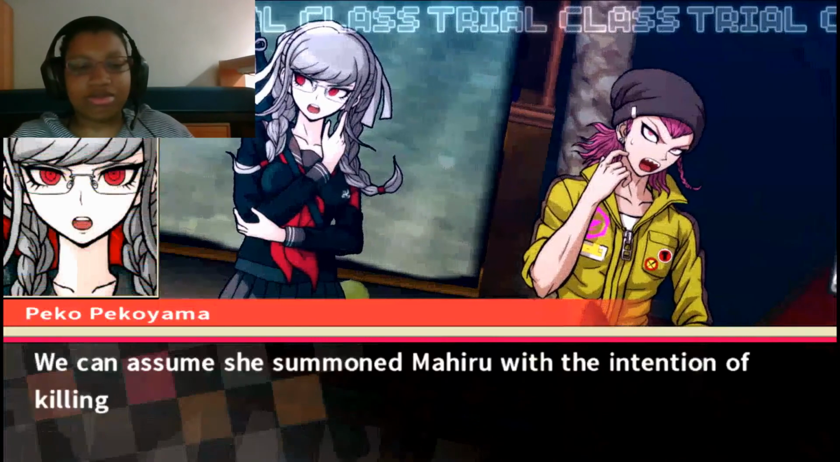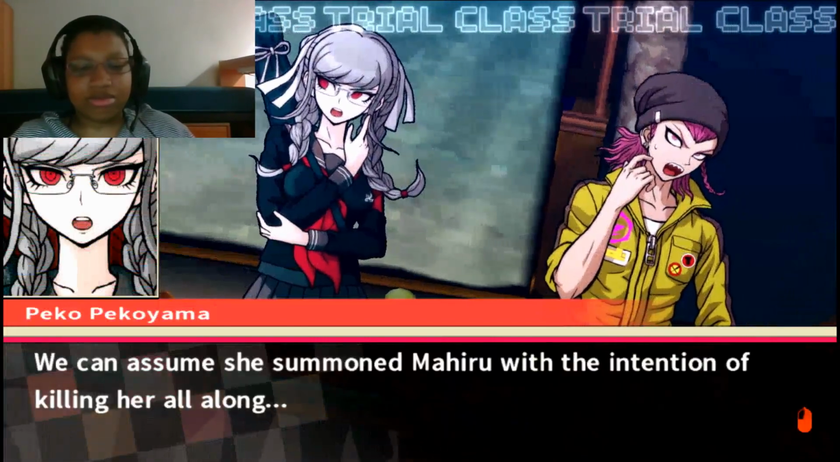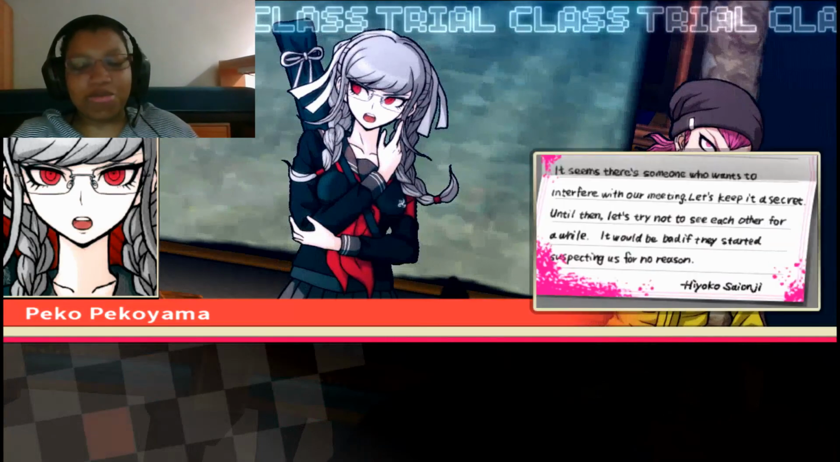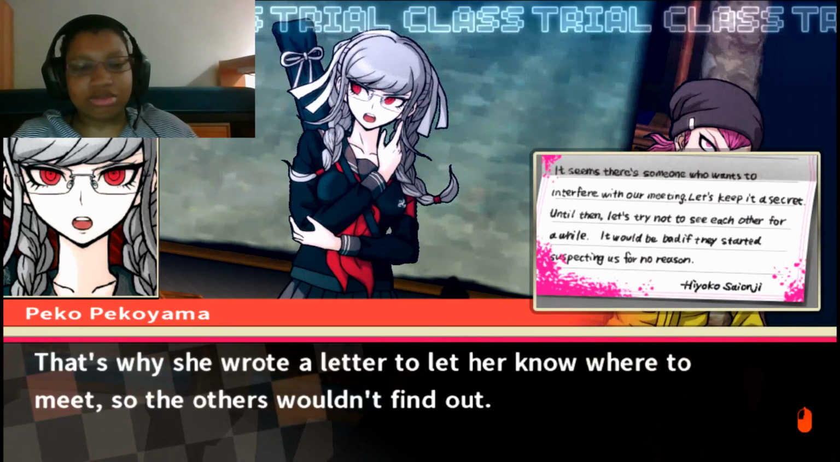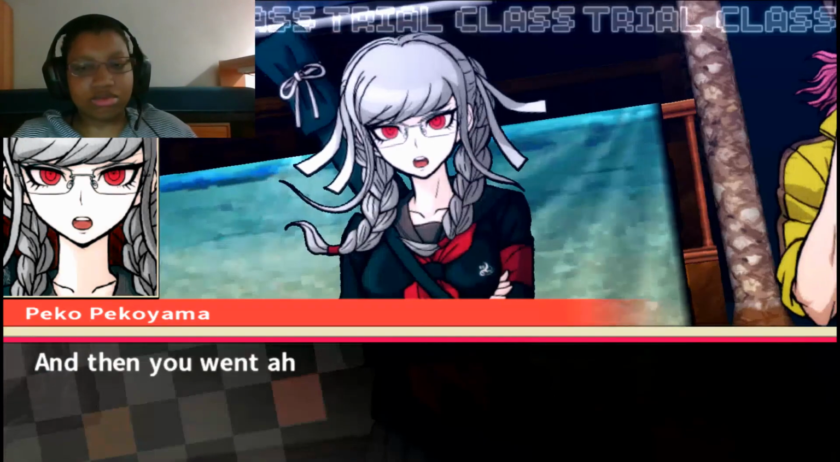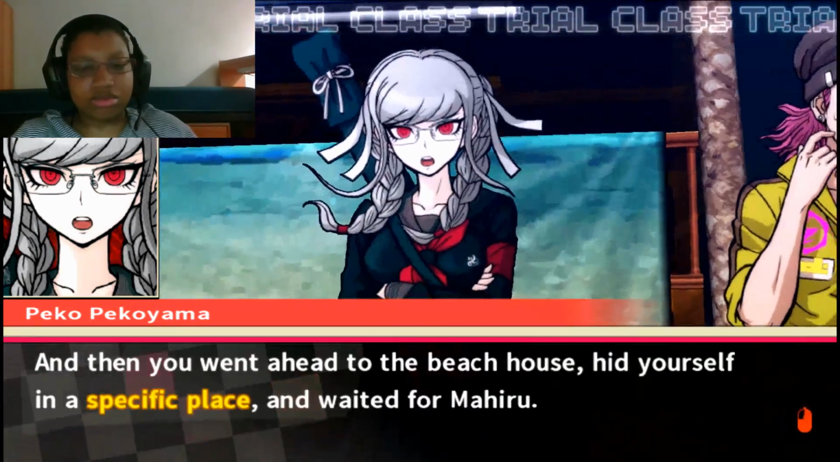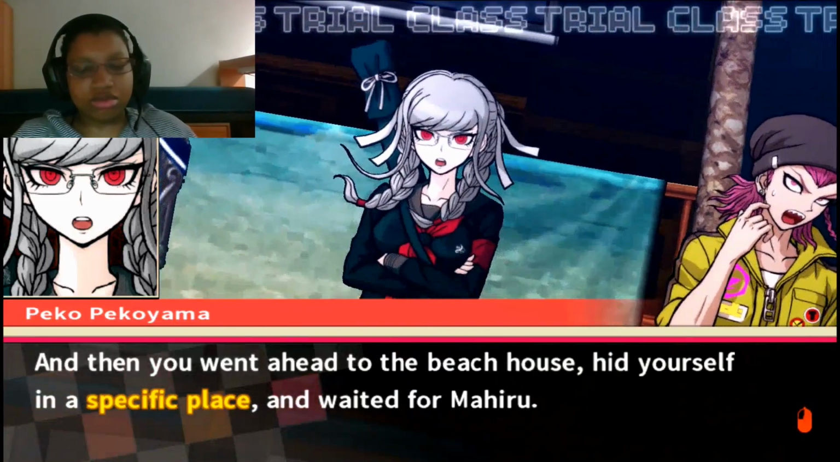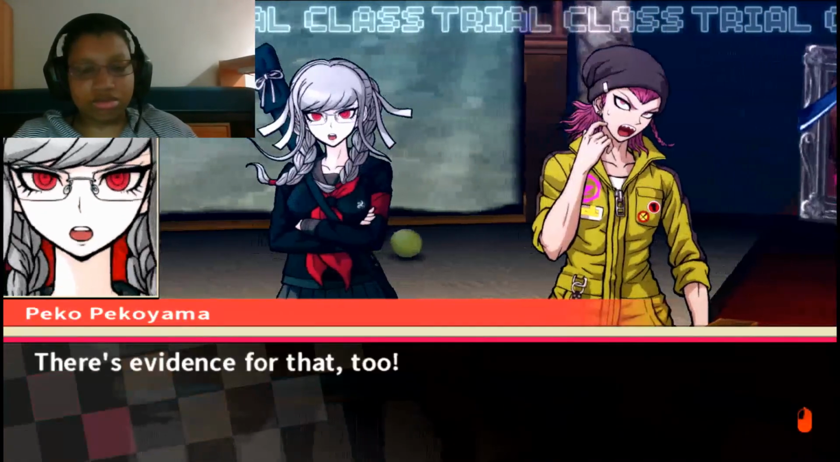We can assume she summoned Mahiru with the intention of killing her all along. But why, though? There's no motive. That's why she wrote a letter to let her know where to meet, so the others wouldn't find out. And then you went ahead to the beach house, hid yourself in a specific place, and waited for Mahiru. There's evidence for that too.